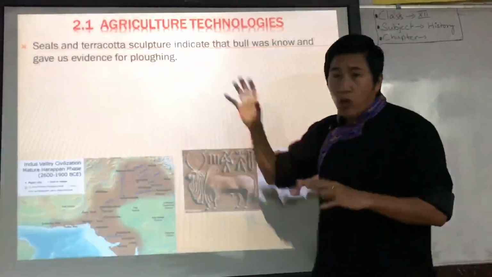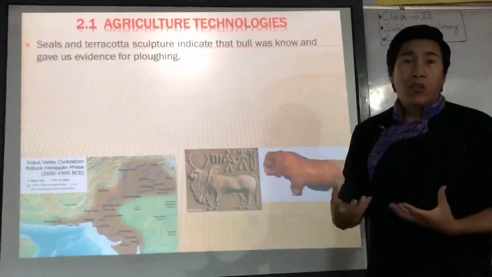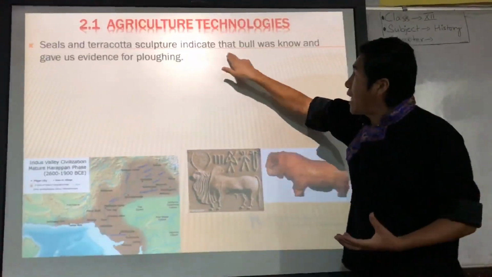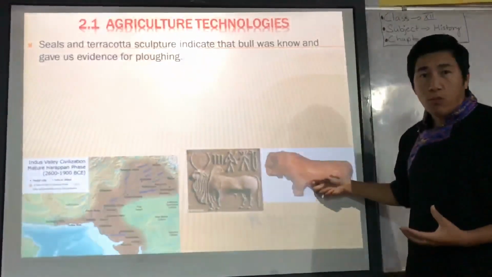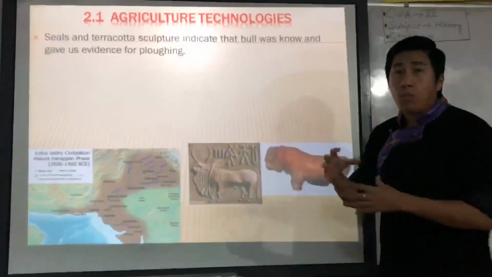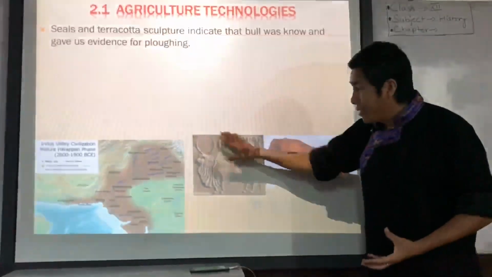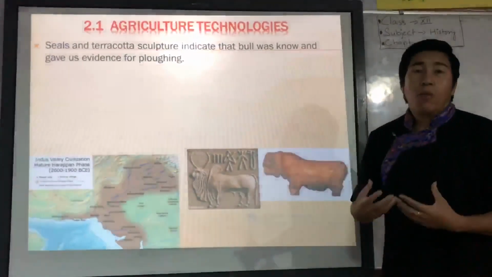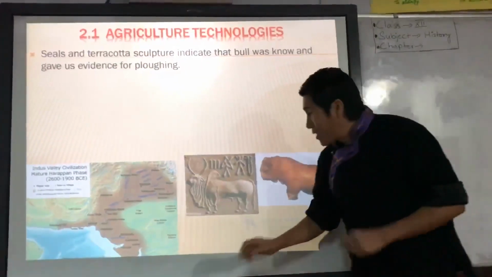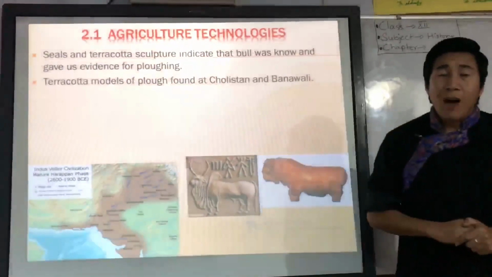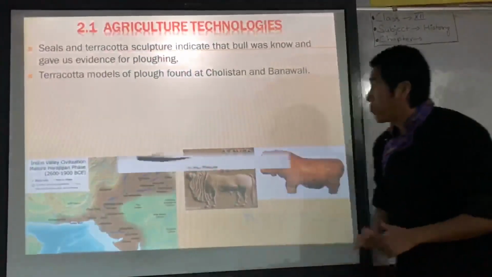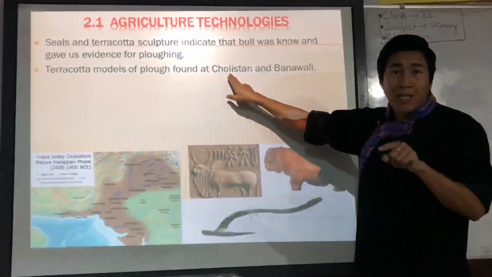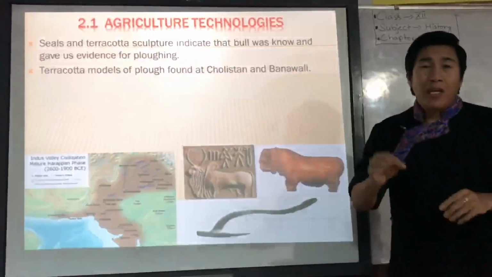So how do archaeologists know about agricultural practice? They found that seals and terracotta sculptures indicate the bull was known. They know of a terracotta model of a bull, and they also found a motif of an ox or bull on a seal. So archaeologists assume that these kinds of animals were used for plowing the field. That's the first thing. Second, they found a terracotta model of a plow in Cholistan, present-day Pakistan, and Banawali in present-day Haryana.